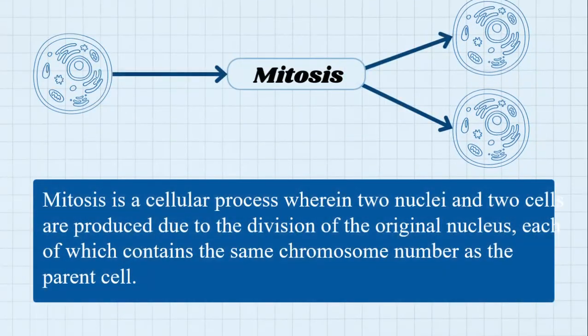Wait. And then mitosis, what you need to remember is that mitosis occurs in our body cells or somatic cells, meaning all the cells in our body except for our gametes, or reproductive cells, or sex cells, the sperm cell and egg cell. Remember, mitosis occurs in all body cells except for our reproductive cells or our gametes.